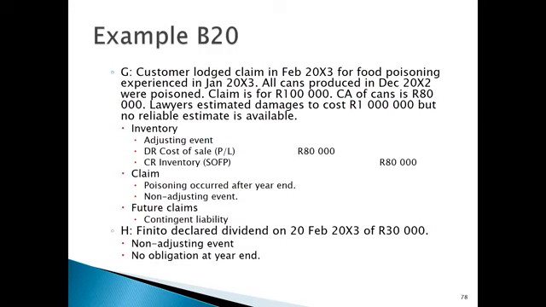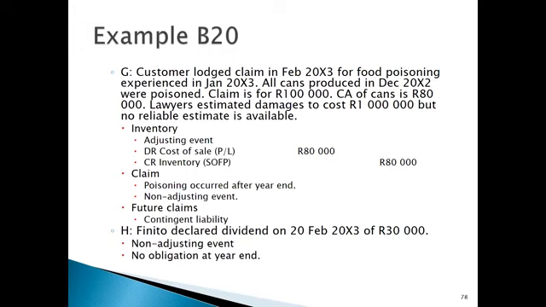Scenario G is where a customer lodged a claim in February 20X3 for food poisoning experienced in January 20X3. All the cans produced in December 20X2 were poisoned. So as we can see, they lodged a claim after year end, and the food poisoning also took place after year end. But the cans were produced before year end. The claim is for 100,000 Rand. The carrying amount of the cans is 80,000 Rand, and lawyers estimated damages to cost 1 million Rand, but there was no reliable estimate that was available.